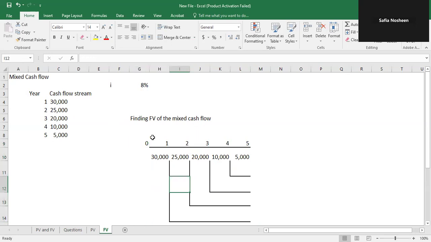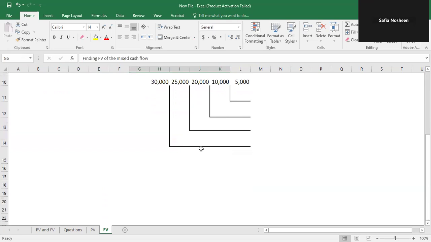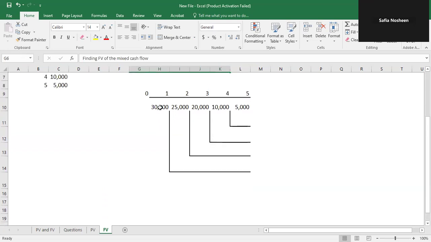So in this example, we are going to find the future value of this mixed cash flow. For finding the future value of the mixed cash flow, there is not a single formula that we can use. We have to find the future value of all these individual cash flows individually, and then at the end we will add up all the future values.